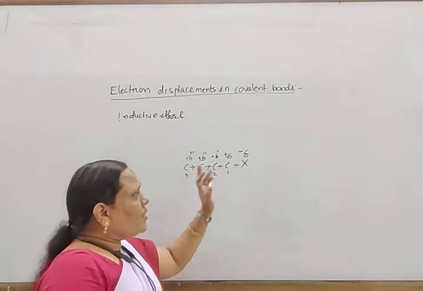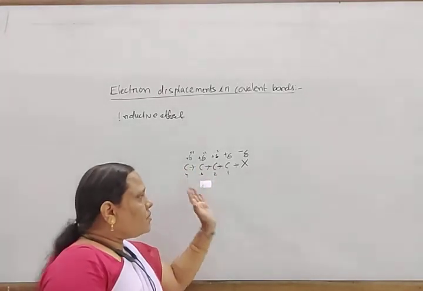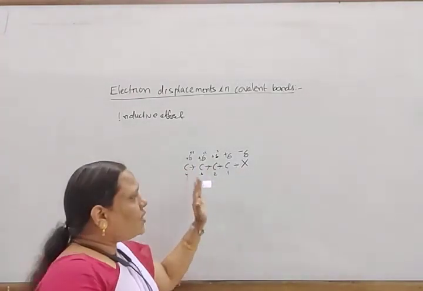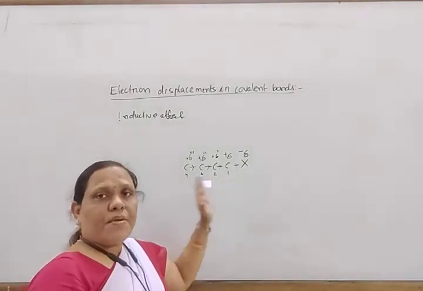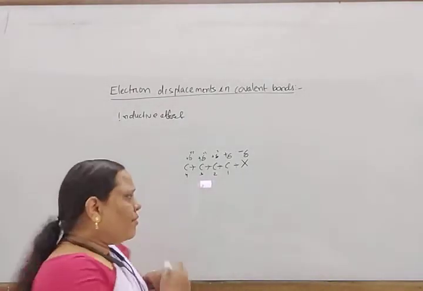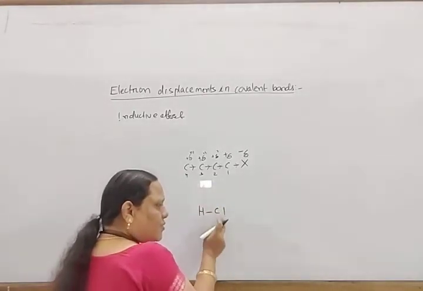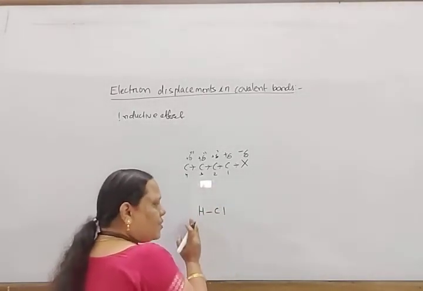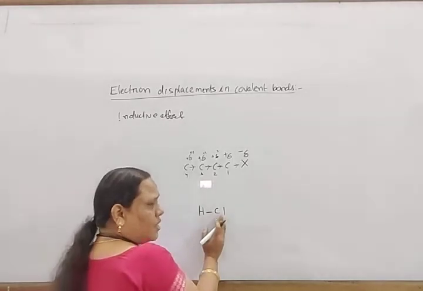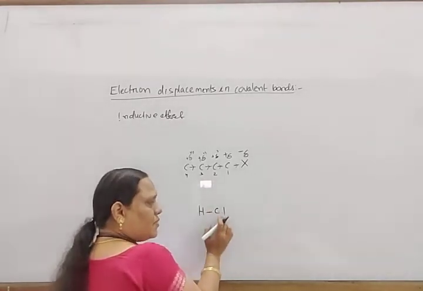So total electrons do not leave their position. Only the shifting of electrons takes place partially. You know, but how does it happen in the case of HCl? If chlorine is more electronegative than hydrogen, then the electron partially shifts towards chlorine, not completely towards chlorine.